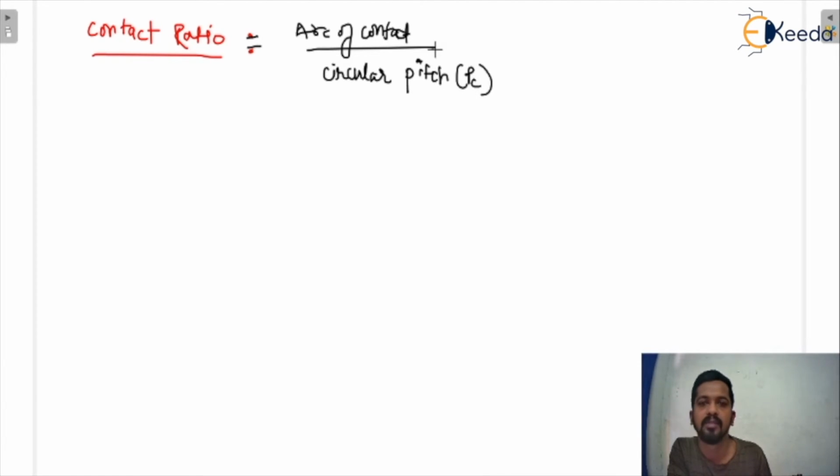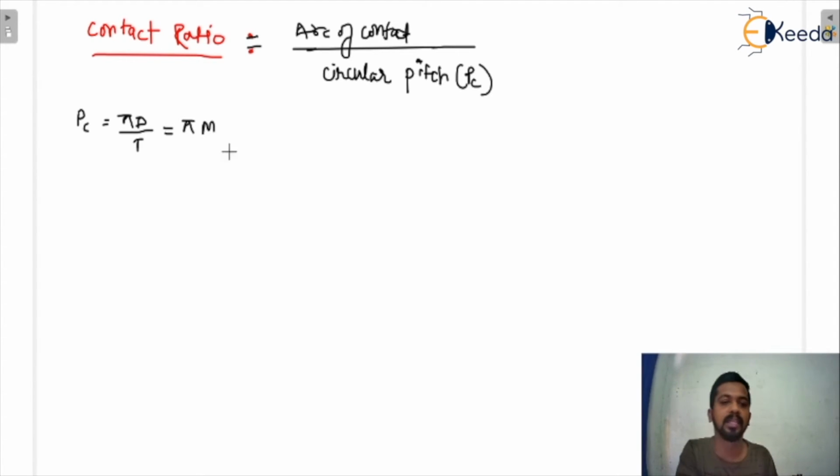As Pc. So that is arc of contact upon circular pitch. And we know that the circular pitch formula is Pc is equal to pi d by t, and we know that module is equal to d by t, so I can write it as pi m. The thing is the same. This is basically circular pitch.